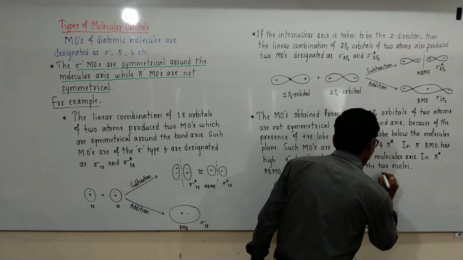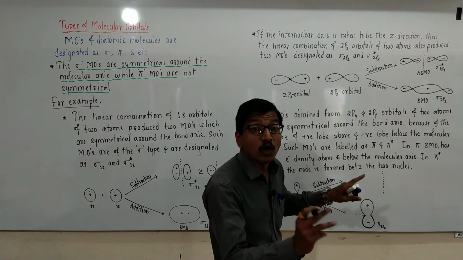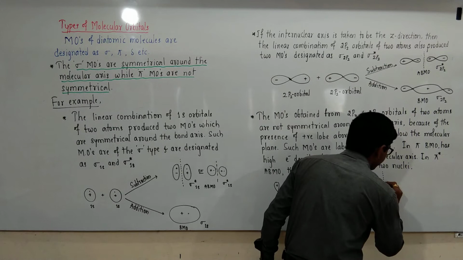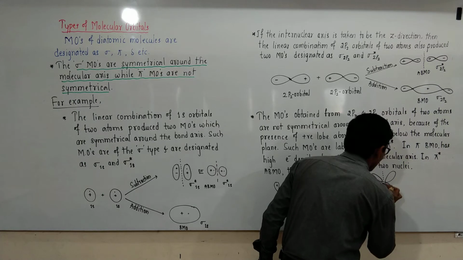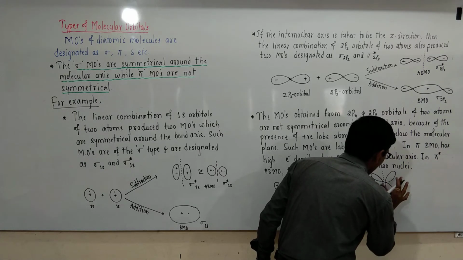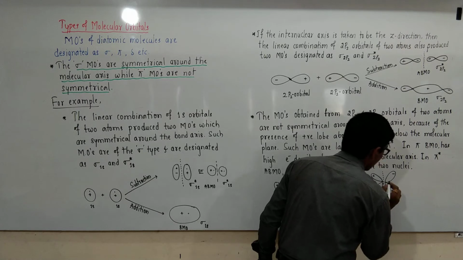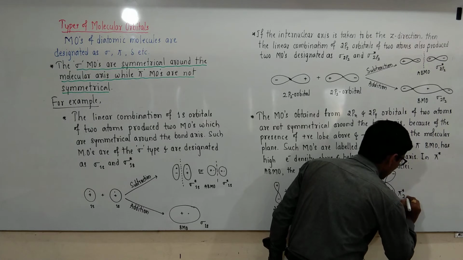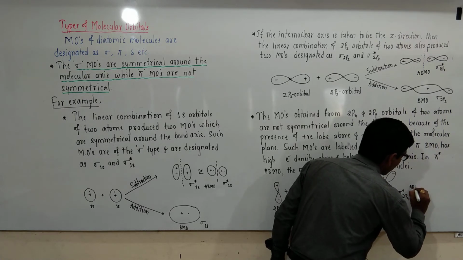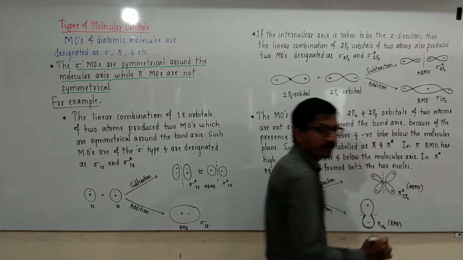For anti-bonding molecular orbitals, a node is formed between the nuclei. This is plus minus, plus minus, a node is formed, and this is pi star 2px. This is the anti-bonding molecular orbital and this one is the bonding molecular orbital.